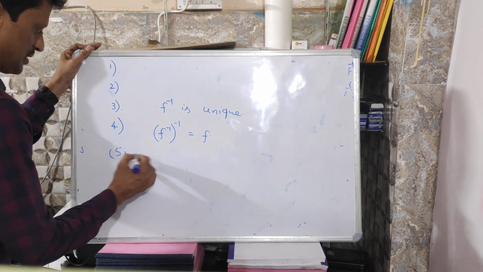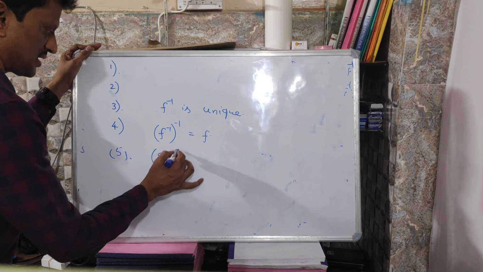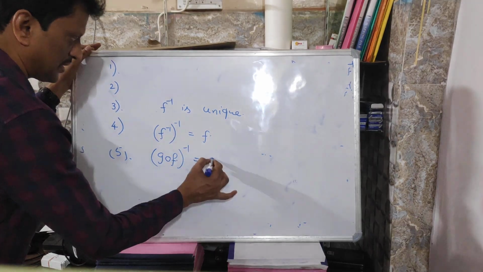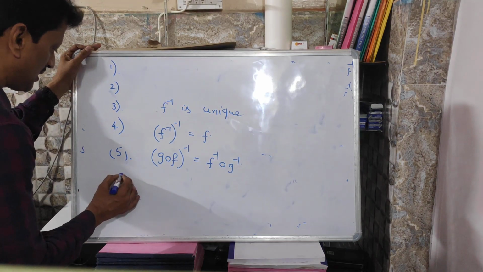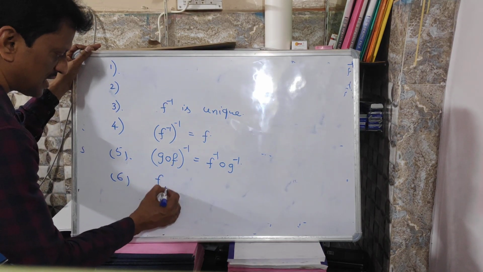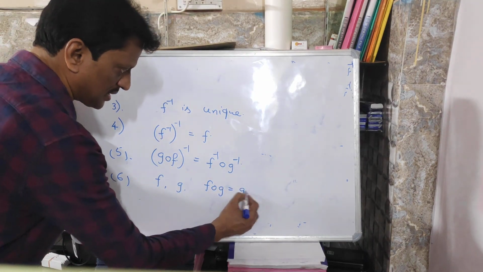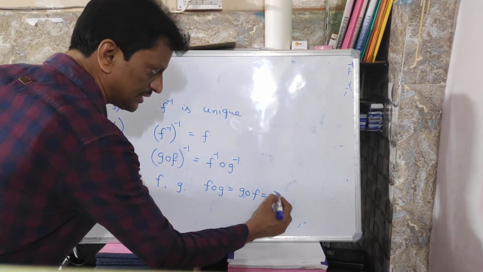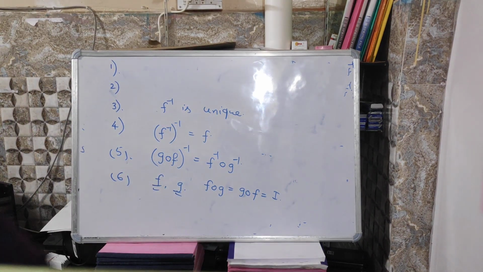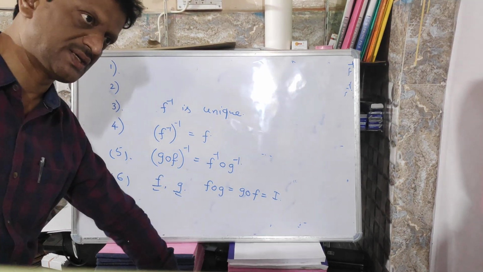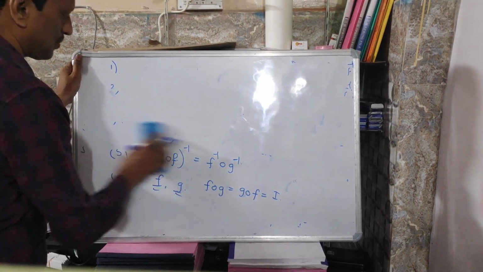And number 5, if g circle f exists, then (g circle f) whole inverse is equal to f inverse circle g inverse. And lastly, for functions f and g, if f circle g equal to g circle f is equal to the identity mapping, then f and g are inverses of each other. So with this we completed the properties of inverse function. Now we will take a problem.